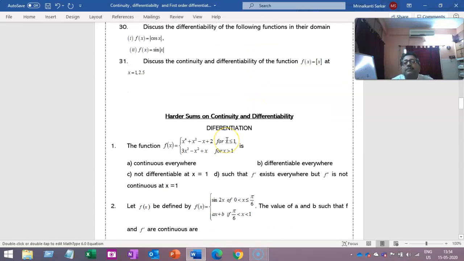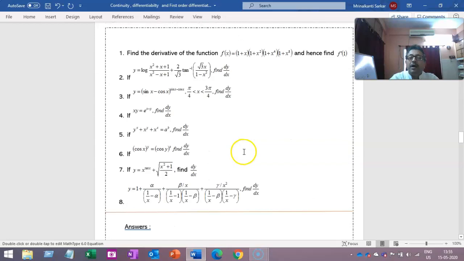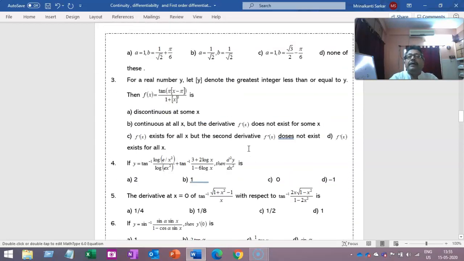Let's go to these sums, the order sums on continuity and differentiability. Some questions in the previous article involved differentiability, and continuity also was involved. Here we have asked a few MCQ questions. I am telling you how many: only 8 questions, a bit difficult for you.